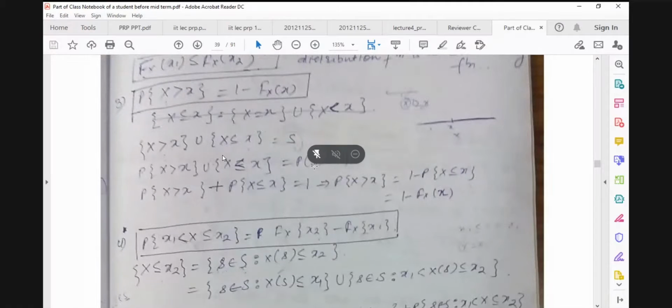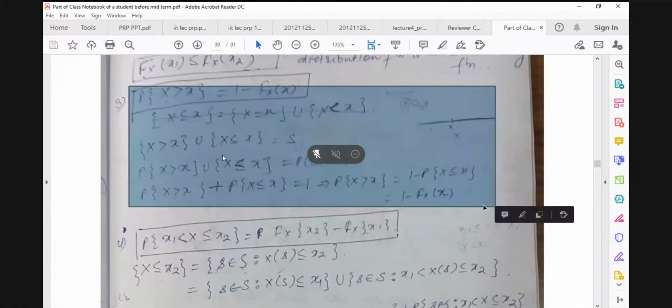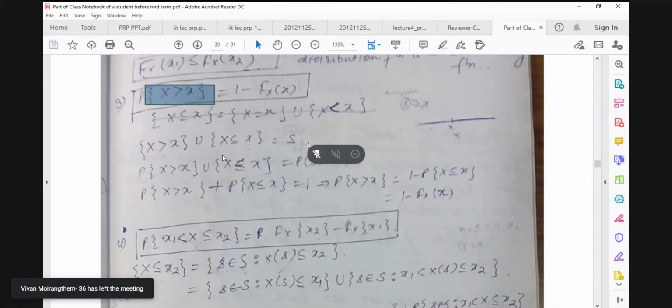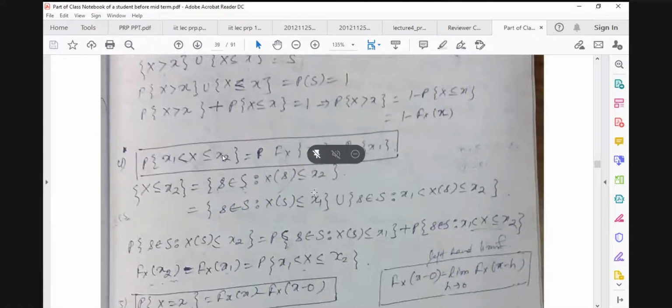Then we have another property, which is also discussed. If you have an event X greater than small x, here capital X is a random variable, small x is a real number, and this bracket is an event, then the probability of X greater than x is equal to 1 minus F_X(x). And this is also proved in the last class.